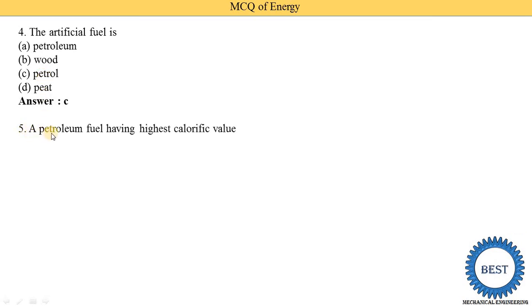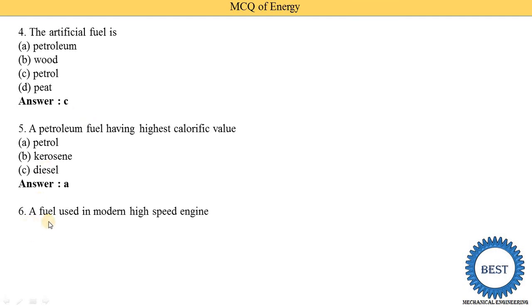Next MCQ: which petroleum fuel has the highest calorific value? Among petroleum, petrol, kerosene and diesel, out of these, petrol has the highest calorific value. So option A is correct. A fuel used in modern high-speed engines: light diesel oil, heavy diesel oil, gasoline and diesel. So option A is correct, light diesel oil. In high-speed engines, light diesel oil is used.